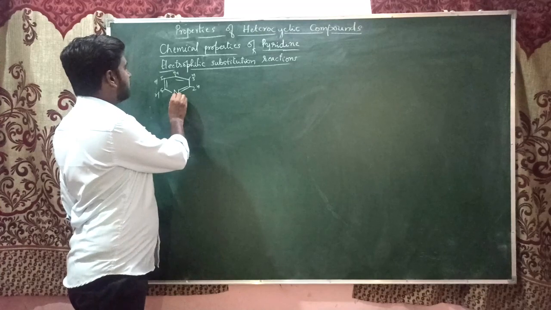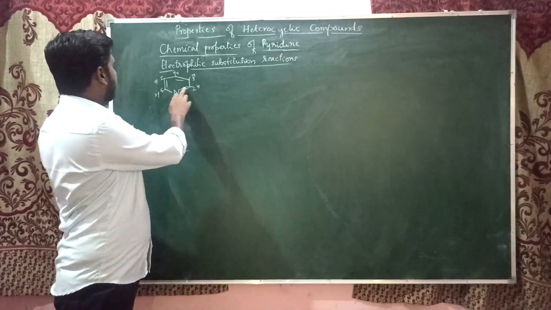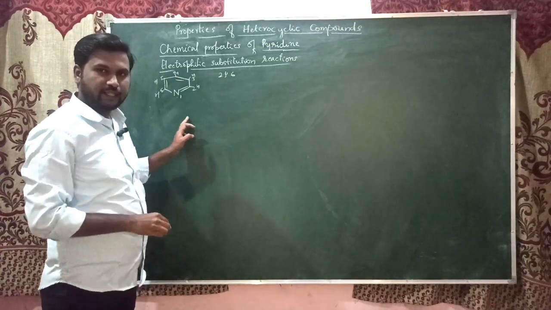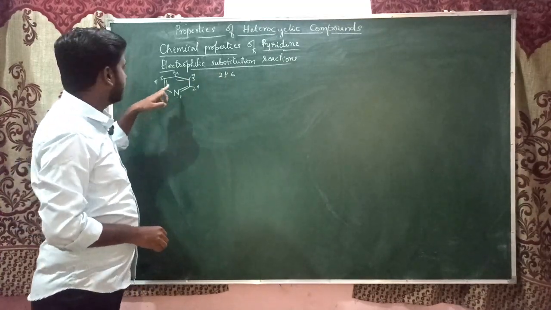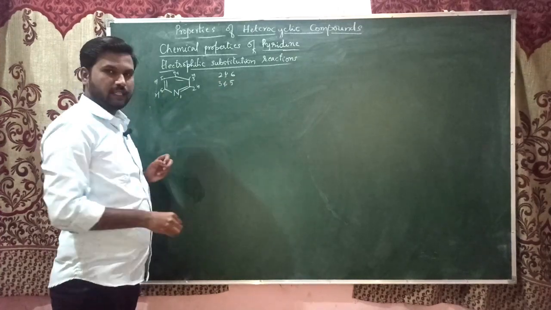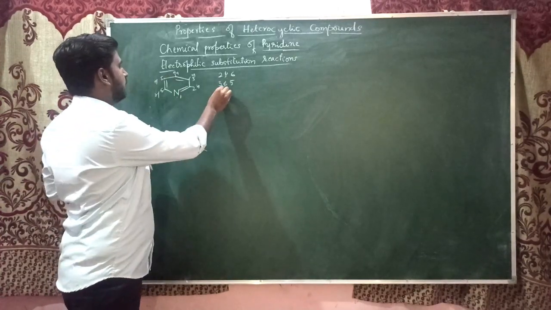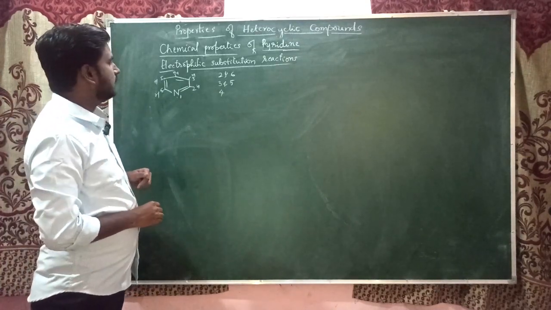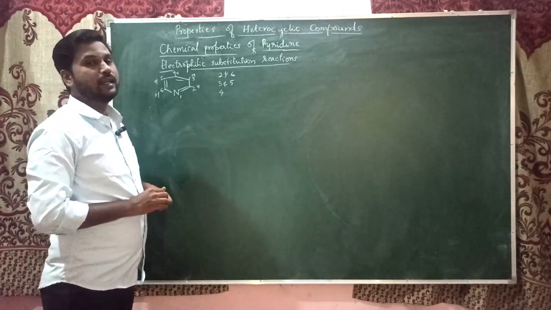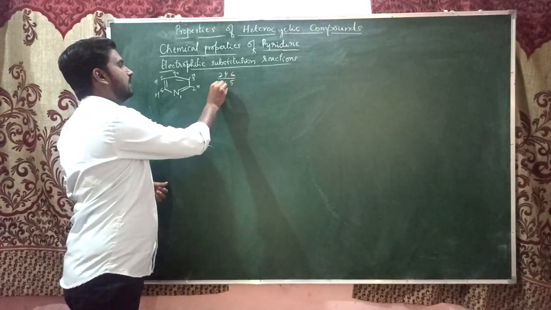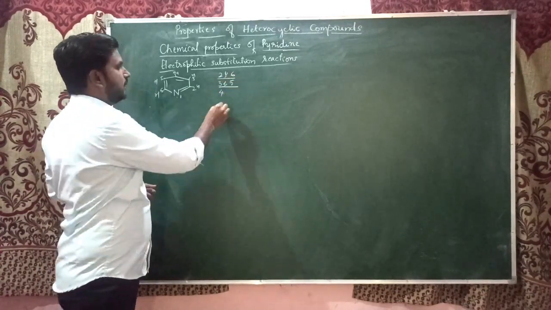In this case, you see the second and sixth carbons are equivalent. They have the same properties. The same way, third and fifth are also equivalent. The fourth is the different one. So there are three positions where the electrophile can be attacked: second or sixth, third or fifth, or the fourth one.